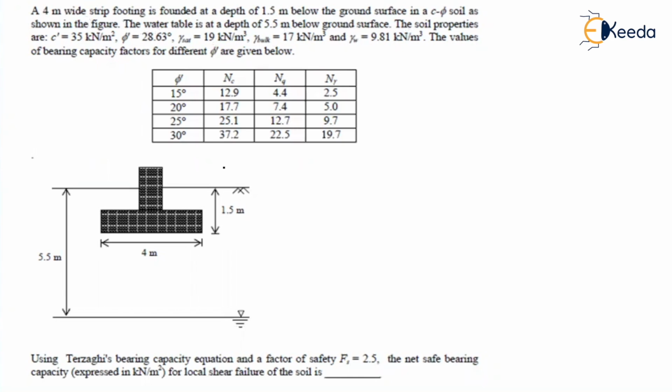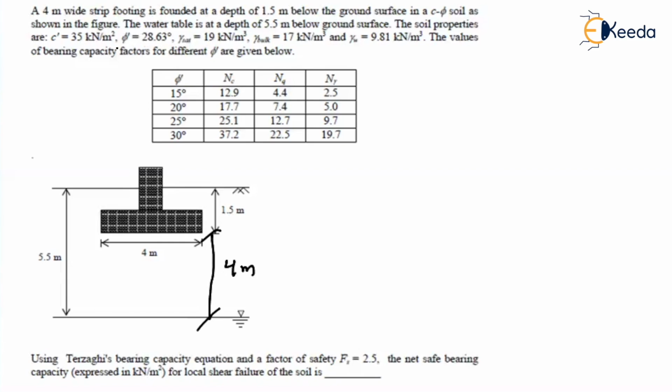below the ground surface. Now tell me, will it have any effect on the bearing capacity? Will it have or not? From here to here, what should be your water table depth such that there will not be an effect? 4 meter, right? From here to here is 1.5, and the total is 5.5. So from here to here is nothing but 4 meter. That means if your water table is at a depth of 4 meter or more, it won't have any effect.